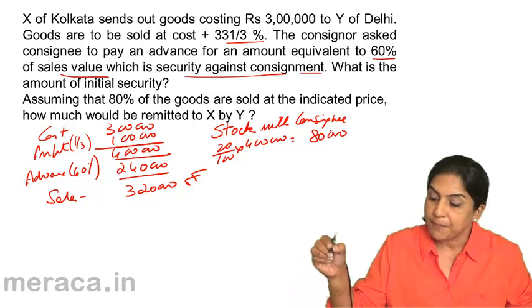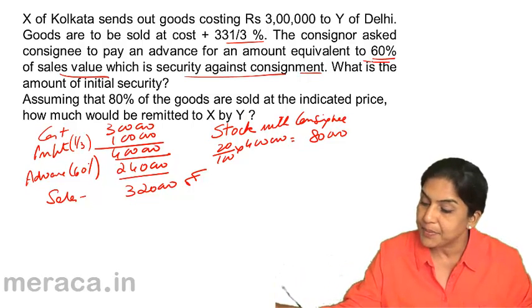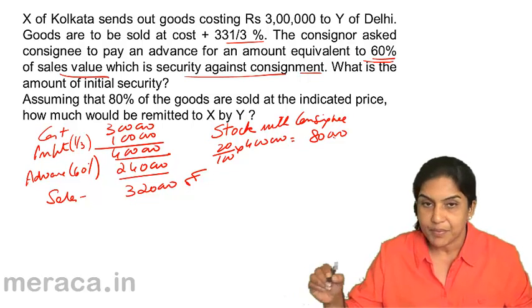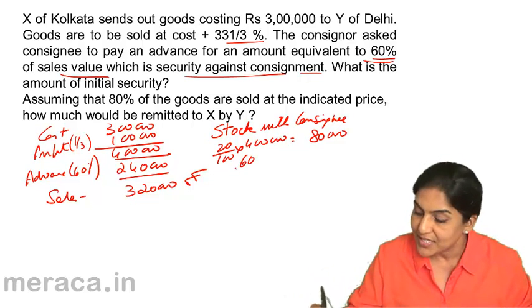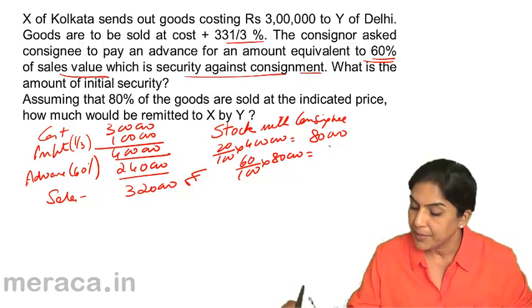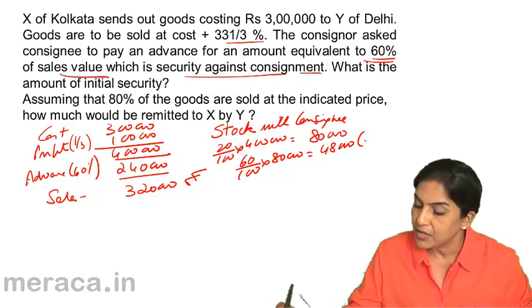There is supposed to be a security deposit of 60% of the sales value. So stock with consignee at selling price is 80,000. 60% of this is supposed to be security deposit. 48,000 is security deposit.